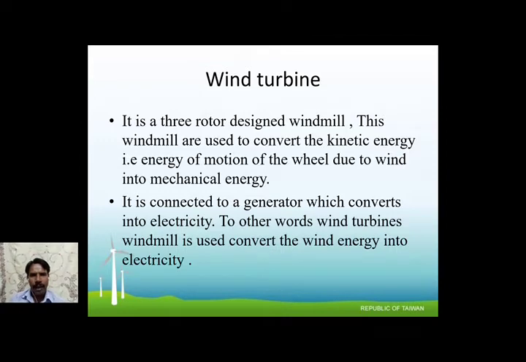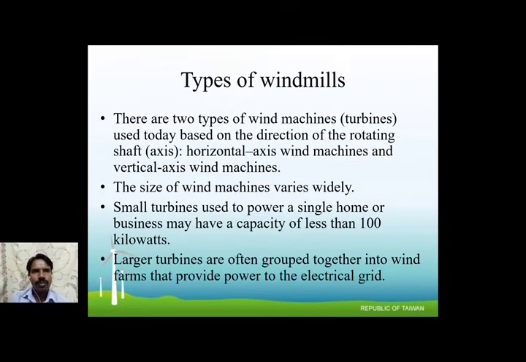It is connected to the generator, where it is converted to electrical energy. The generator's basic principle is converting mechanical energy into electrical energy. In other words, the wind turbine or windmill converts wind energy into electrical energy. Both words have the same meaning.